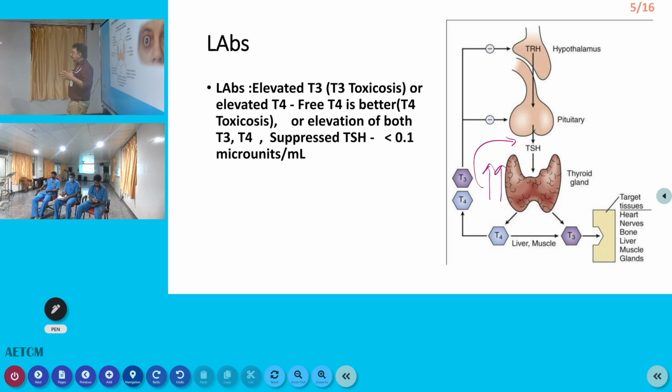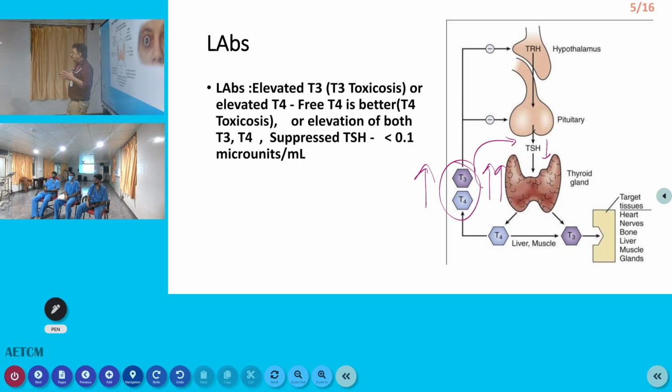If TSH increases, that is hypothyroidism. If TSH decreases, that is hyperthyroidism. And T3, T4 also can be increased. So T3, T4 increased, TSH reduced, that is hyperthyroidism. Okay, so that investigation, anybody who is having symptoms of hypo or hyperthyroidism, you have to investigate